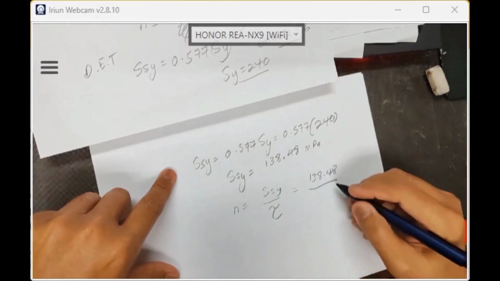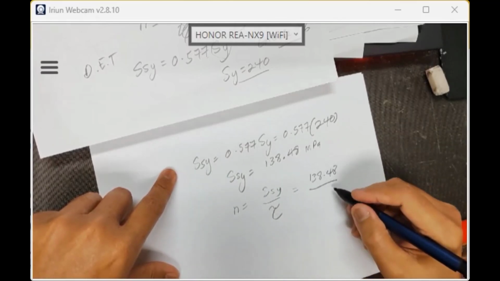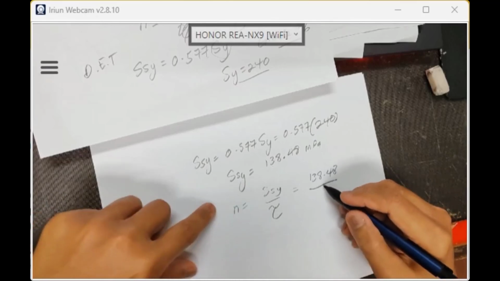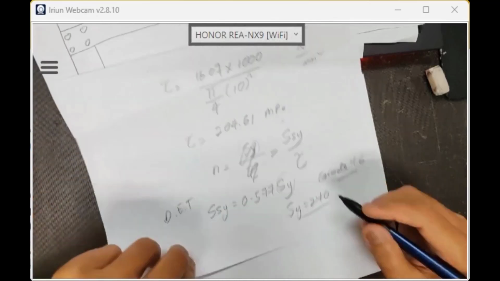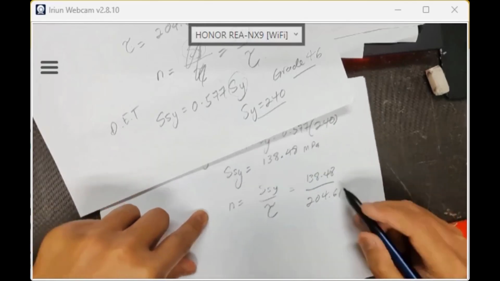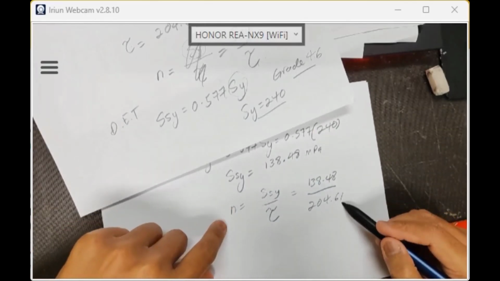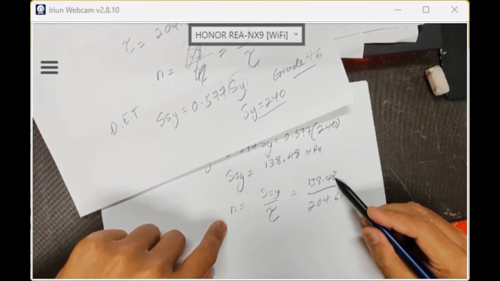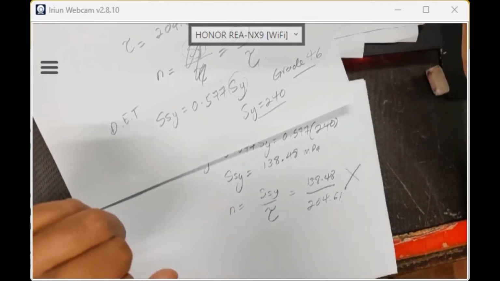138.48 over, what was the shear strength? Shear strength is 138.48, and what did we get earlier? 204.61. Is it safe or not? Your shear stress is bigger than your shear strength. Not safe. Do you understand?